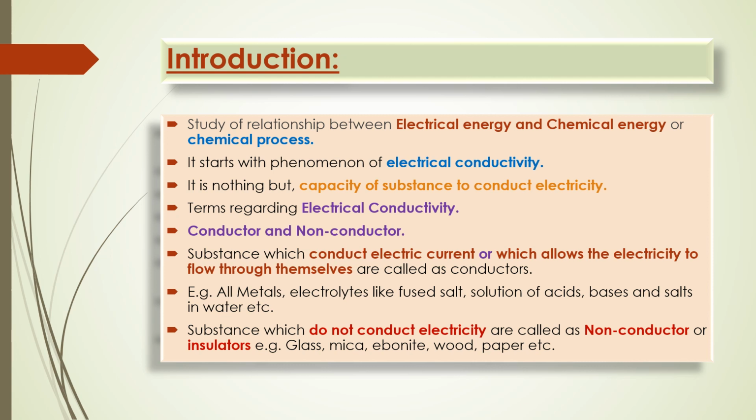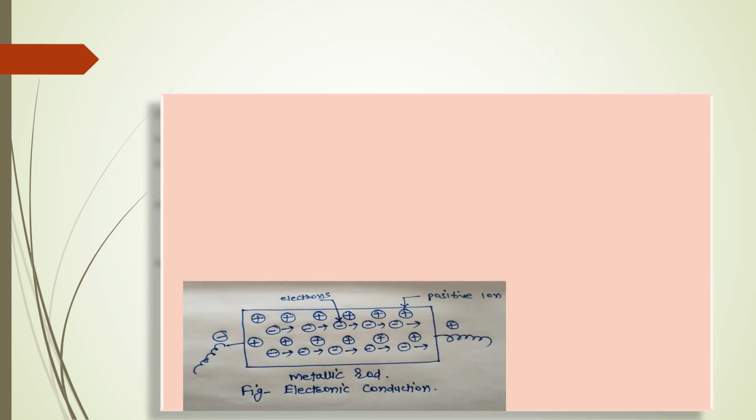These do not allow electricity to flow through them, because of which they are known as non-conductors of electricity or insulators. So in this slide you can see the diagram.